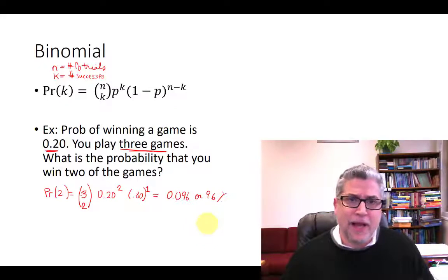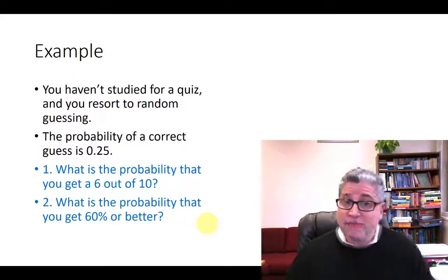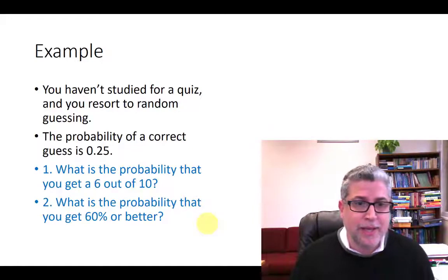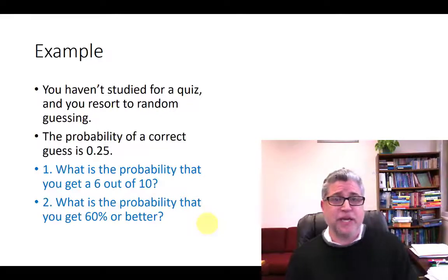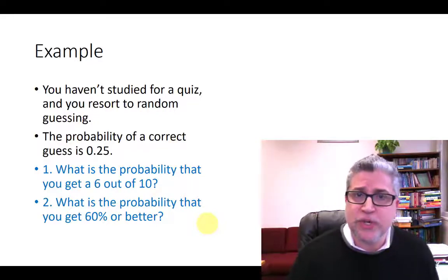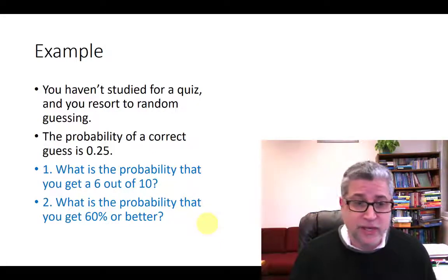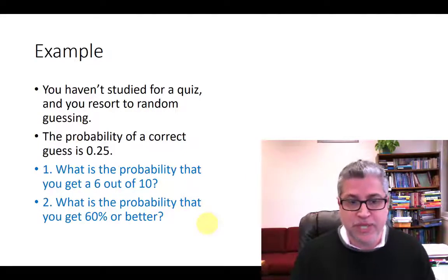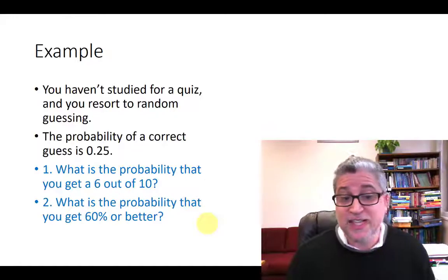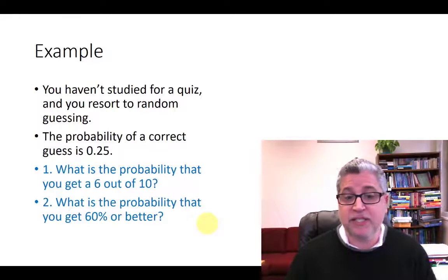Okay, now I led off with what's the probability of random guessing on a quiz. Let's do that example right now. So you haven't studied for the quiz, and so you've got to guess. The probability of a correct guess is 25%. Essentially, think of this as a multiple choice question. You have A, B, C, and D. So you've got 4 answers. They all look good. You've got no idea. So the chance of getting 1 question correct is 25%. And what's the probability that you get a 6 out of 10? We'll do that question first, then we'll do getting a 60% or better.